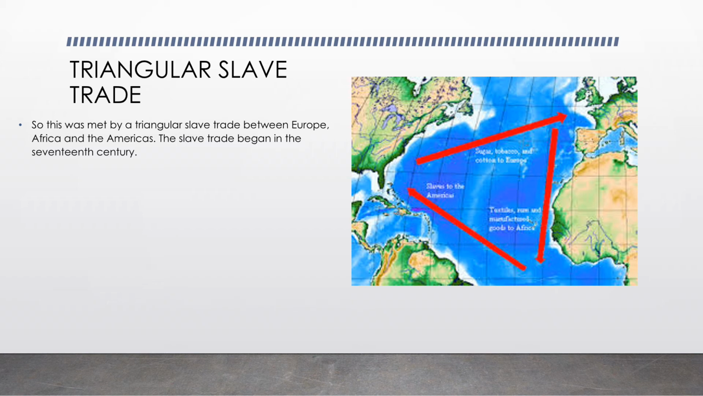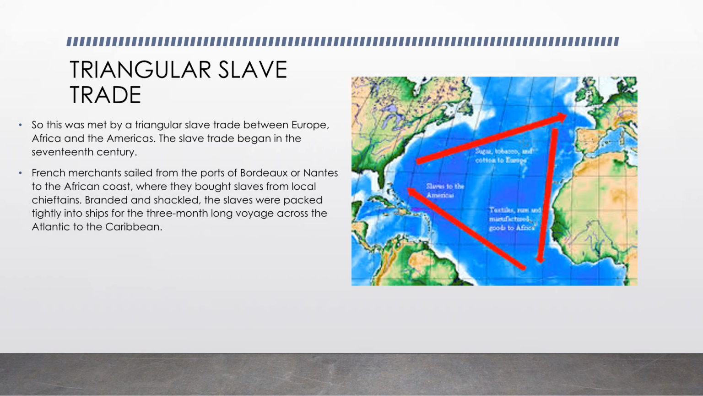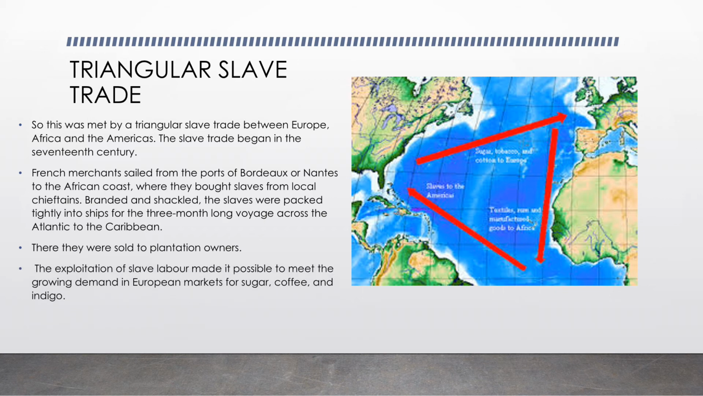So now this triangular slave trade was between Europe, Africa and America, and it began in the 17th century itself. Okay? French merchants sailed from the ports of Bordeaux and Nantes to the African coast, where they bought slaves from local chieftains. They branded and shackled them, and they were all packed into ships for a 3-month-long voyage across the Atlantic to the Caribbean. And after that, they were sold to the plantation owners in America.